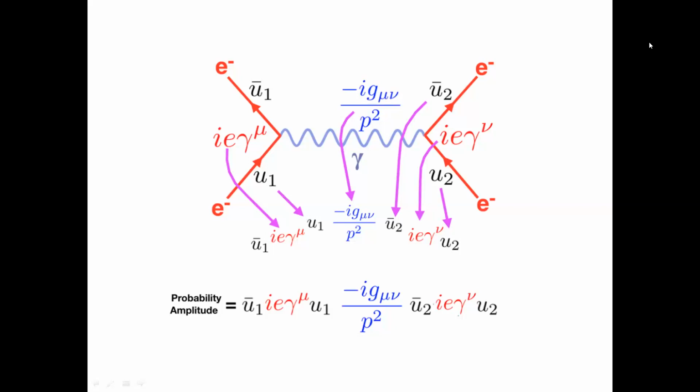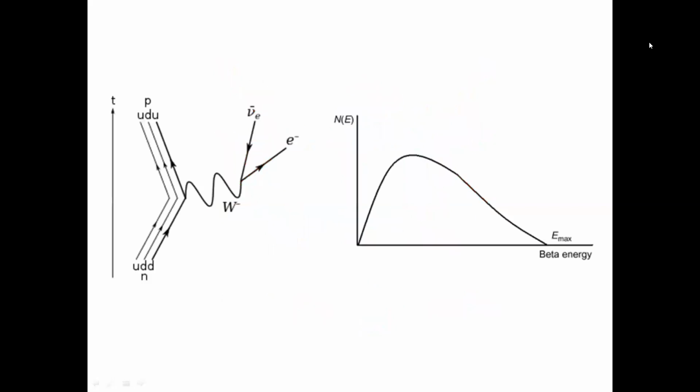So there are four external lines, 1, 2, 3 and 4. So we can calculate the spinors, the two vertices and the one propagator represented here. And if we square this probability amplitude, we can obtain some observable quantities in the experiment, like the decay rate and the spectrums as a function of the angle. That's an example of the decay of the neutron, which happens in beta decay.